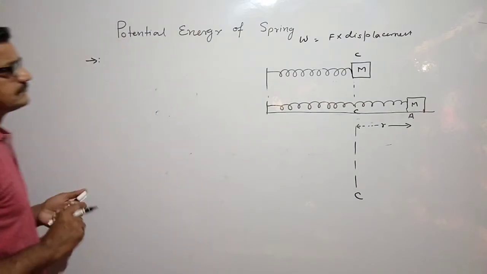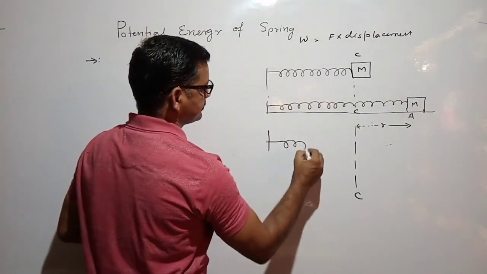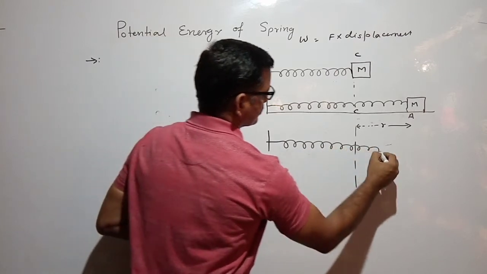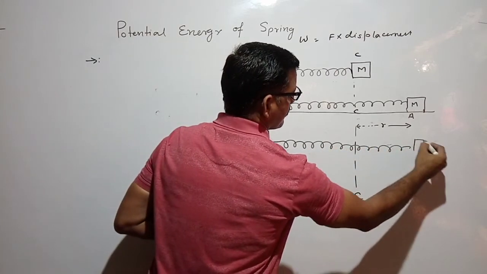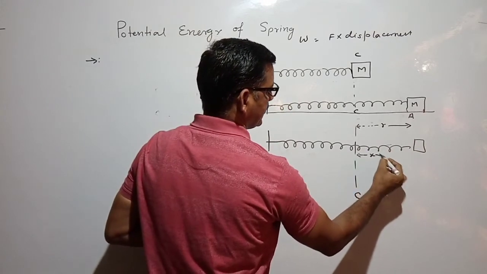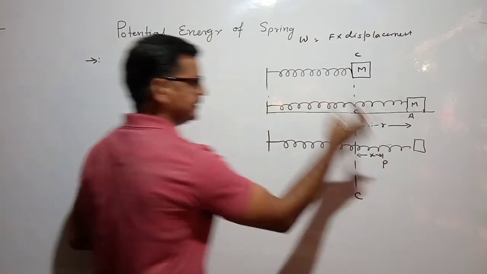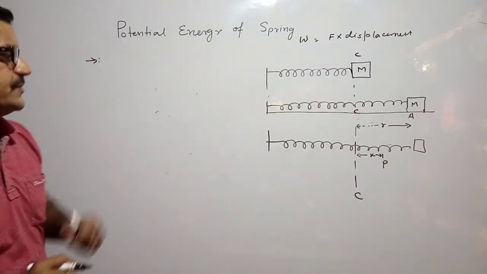Now, suppose we are at some point, let this be point P, and the displacement be x from the mean position.